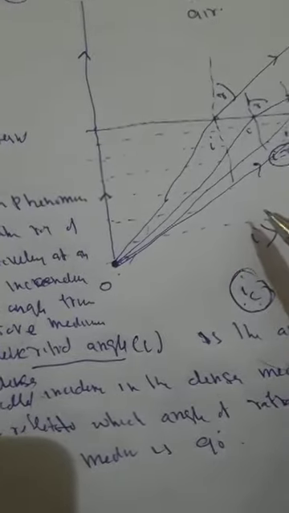And the angle of incidence in the denser medium should be greater than the critical angle for the two media, because when it is greater than the critical angle, then there is total internal reflection. If it is equal to the critical angle, there is no total internal reflection, because when angle I is equal to angle C, the angle of refraction is equal to 90 degrees. It should be greater than; when it is greater than the critical angle, the ray of light comes totally back.